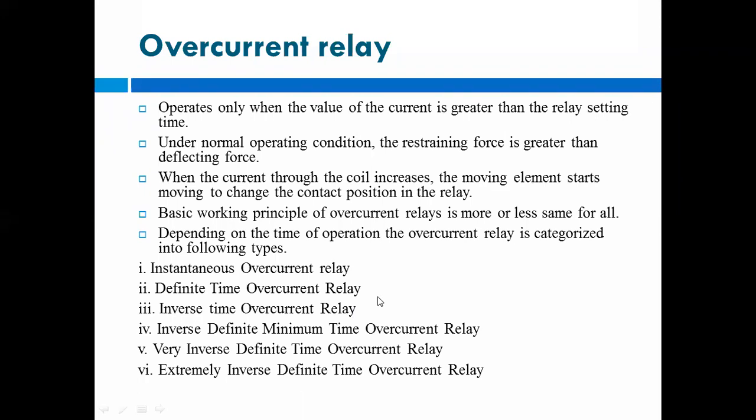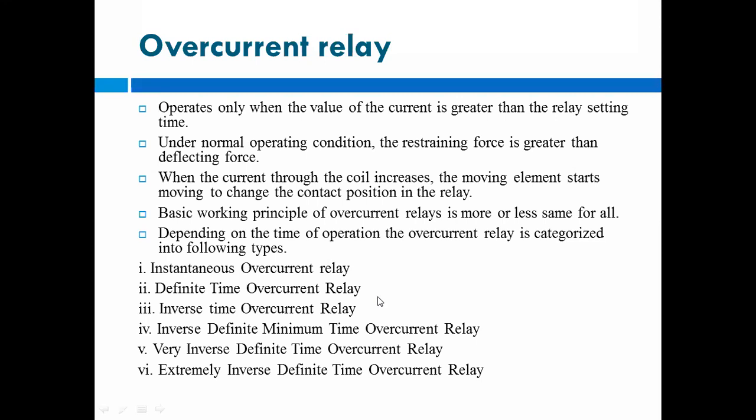Then the inverse time overcurrent relay means this relay operates with an inverse characteristic. If the current increases, the time of operation for the relay decreases. That is the inverse time current characteristic. Then the fourth one is the inverse definite minimum time overcurrent relay, the IDMT type of relay.